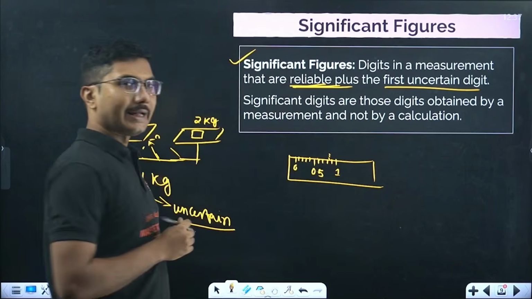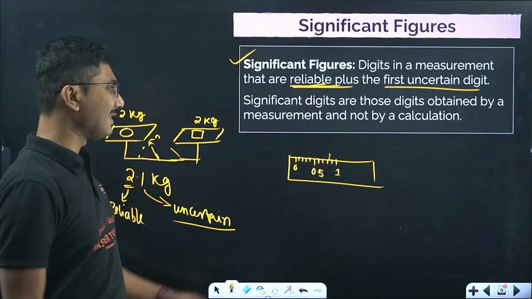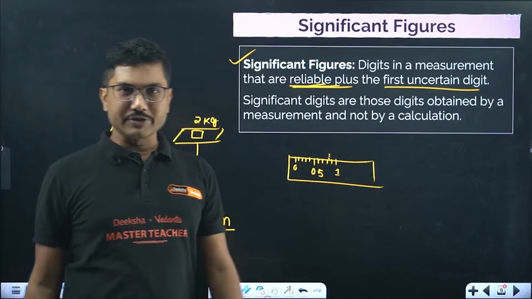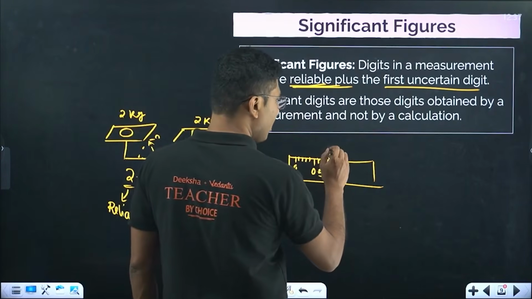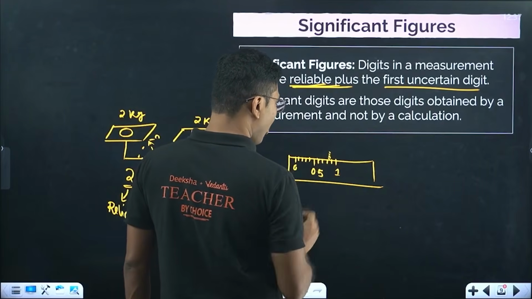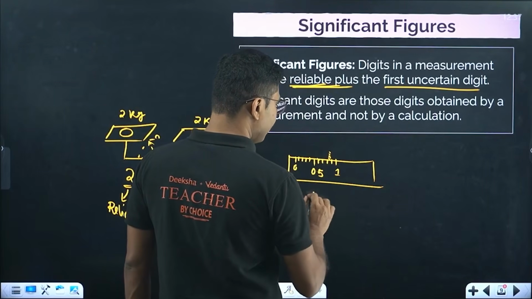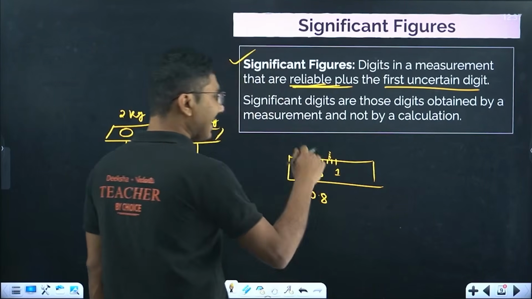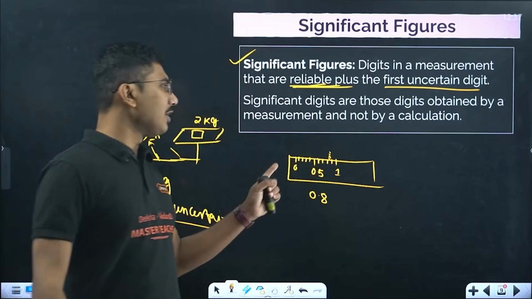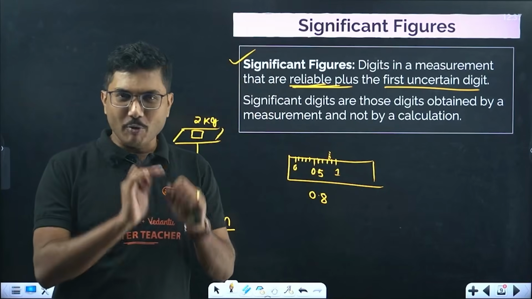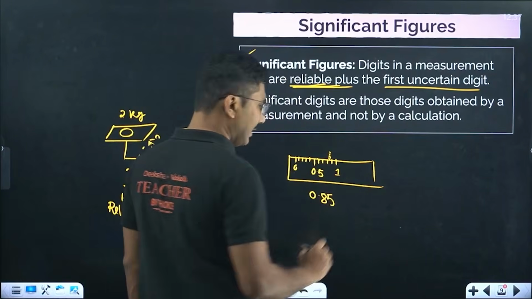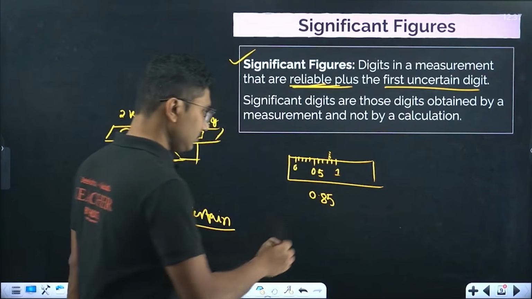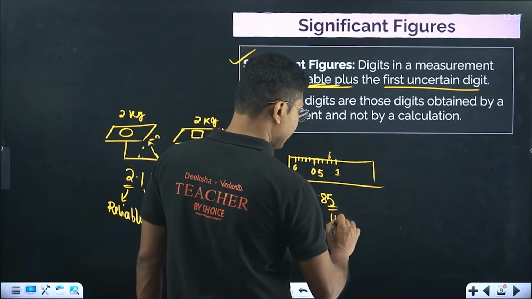It is better to take the smallest value, which is certain. So 0.8 is certain. But this value is very close to the midpoint of 0.8 and 0.9, so we can write it as 0.85. So this last digit is uncertain.